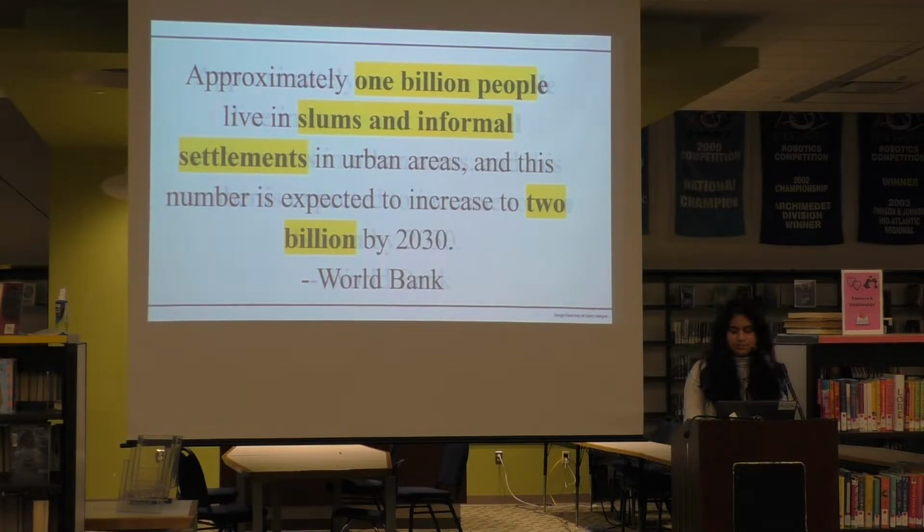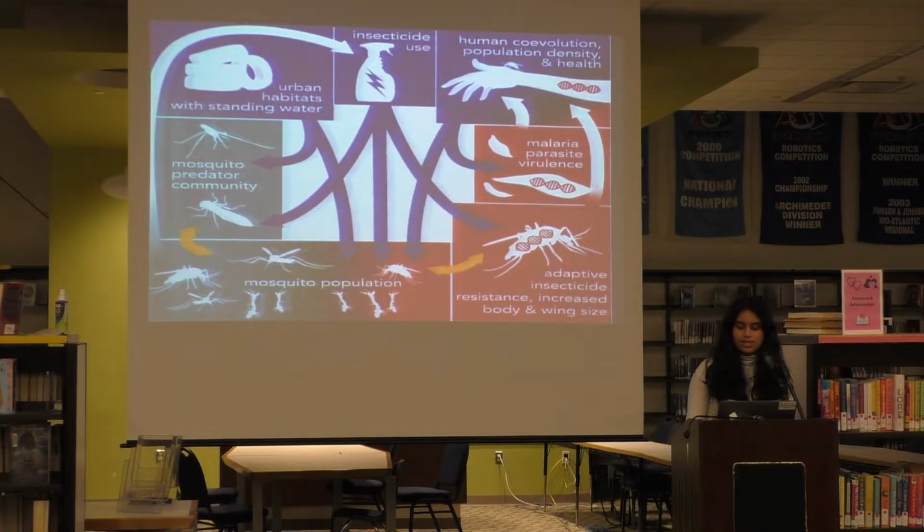To begin with, the stimulus source, Urban Evolution, How Species Adapt to Survive in Cities, showcases how the evolution of a species in a city depends on several factors. This chart behind me showcases the factors necessary for evolution of mosquitoes specifically. Factors can be social, which is shown in blue, evolutionary, which is shown in red, or ecological, which is shown in green. Impoverished neighborhoods often have greater exposure to pollutants and other environmental disadvantages. Additionally, these impoverished neighborhoods can act as playgrounds for disease-carrying pests, such as mosquitoes and rats.